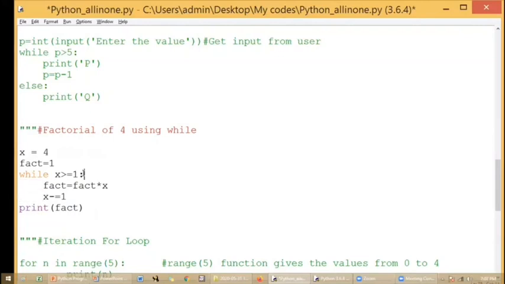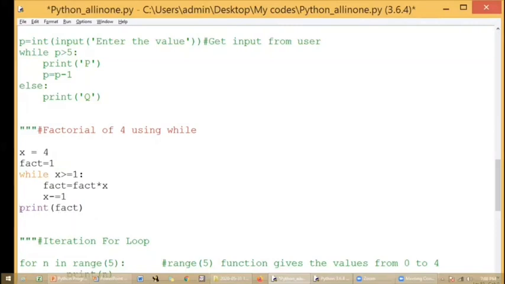Okay, so colon with proper indentation I have written. And see how I have written the print statement. Print statement, I didn't do any indentation. It means it has come out from the while loop. So whatever answer I have in fact, that will be printed only once.